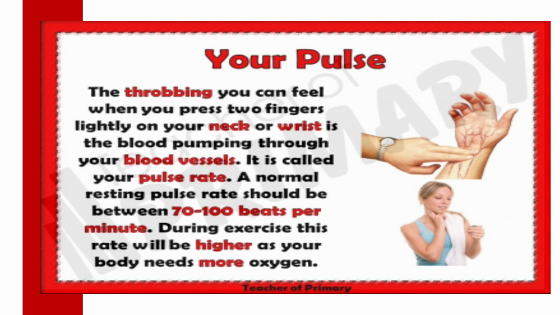The normal resting pulse rate should be between 70 to 100 beats per minute. In 1 minute, approximately 72 times the heart beats, meaning contraction and relaxation. Now during exercise this rate will be higher as your body needs more energy. So when we are doing any exercise or physical work, at that time our body needs more energy and more oxygen. Suppose you are taking part in sports, okay, a 100-meter race.